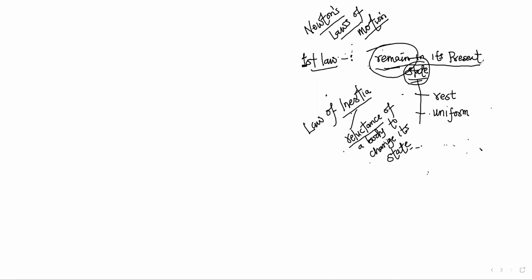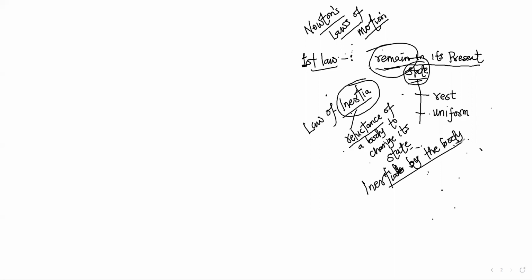Now, what are the things that can affect the inertia of a body? The inertia of a body is majorly influenced by the mass of the body. Now, how? Let's explain that.